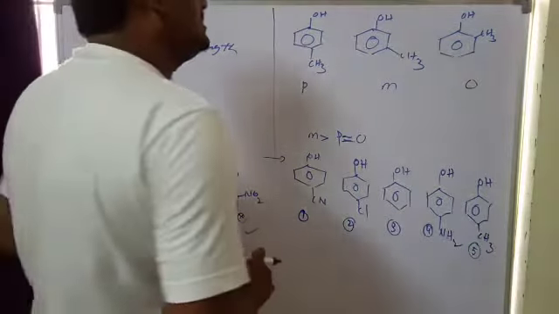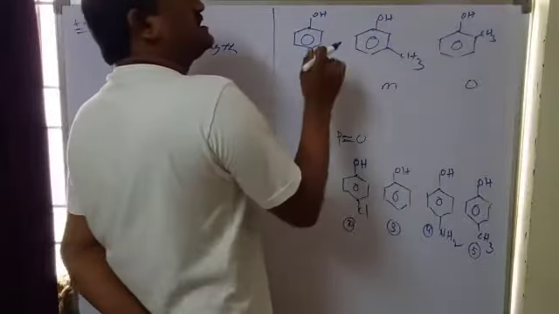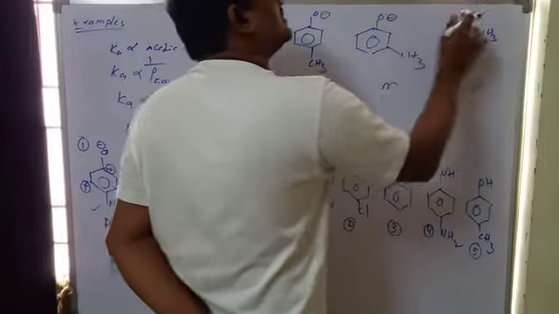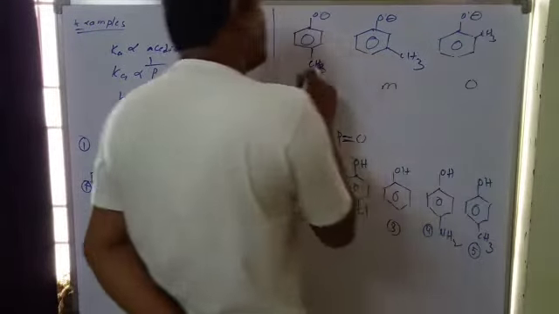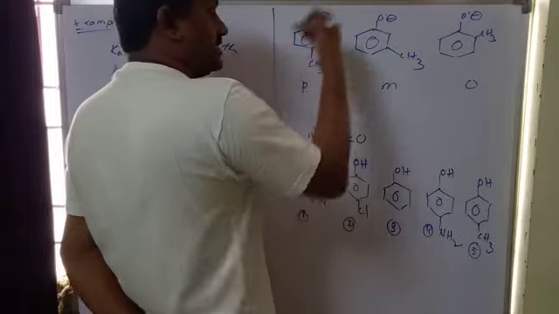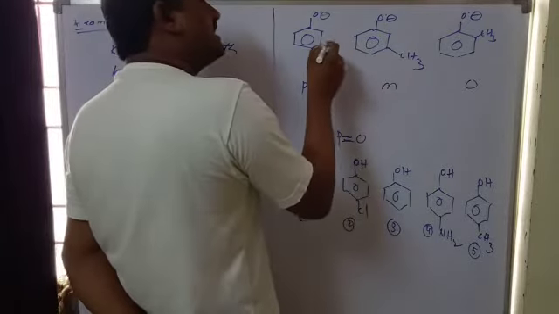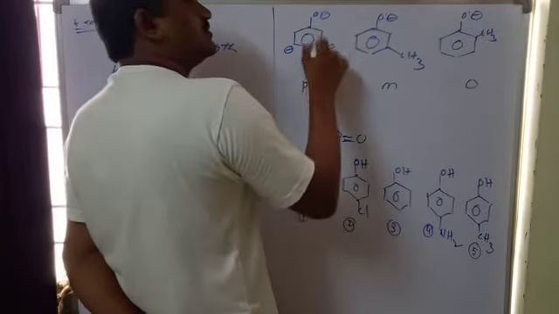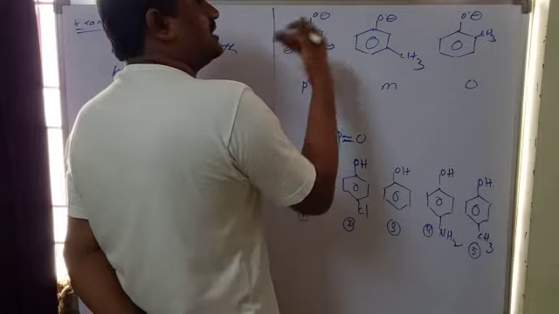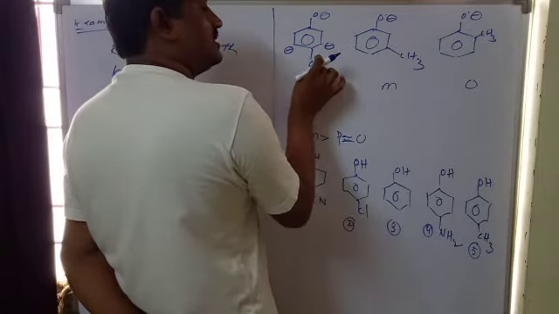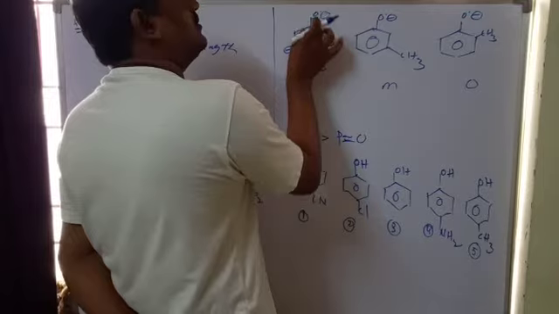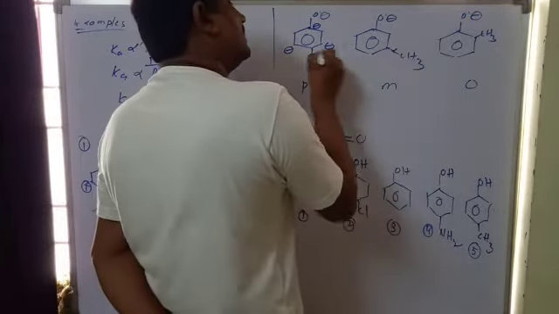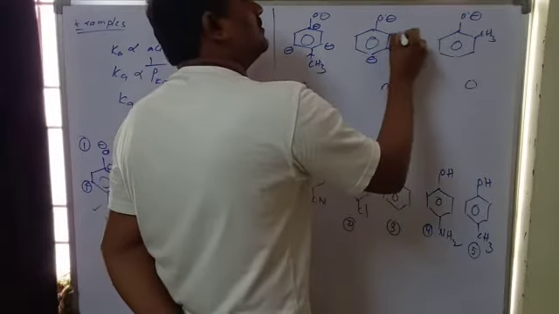And in this case, assume these all donate H plus ions, now write the negative charges. The methyl group is electron donating, which donates electrons and creates negative charge at the ortho and para positions with respect to that group.